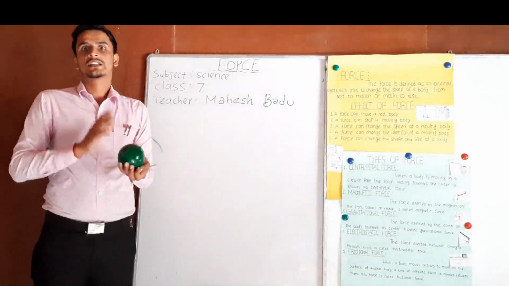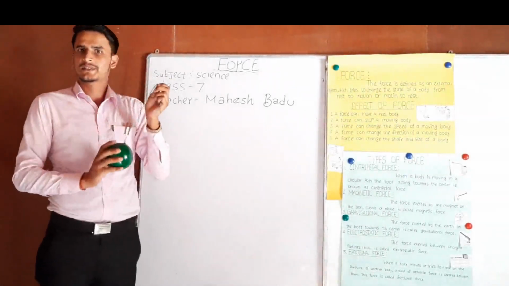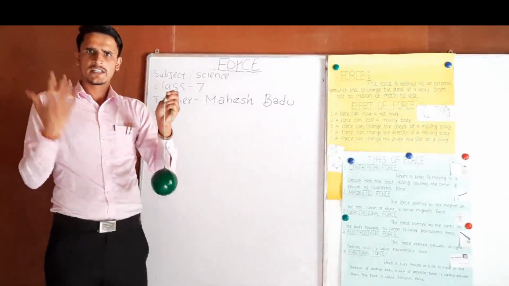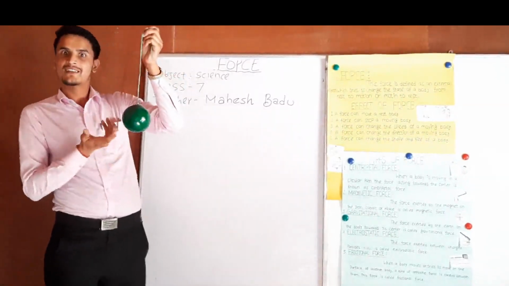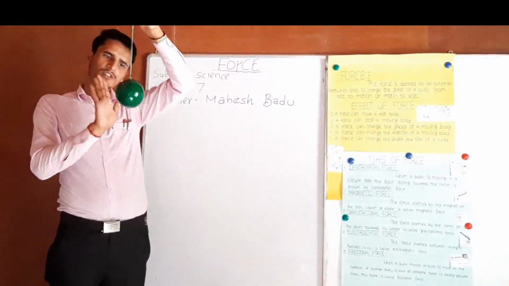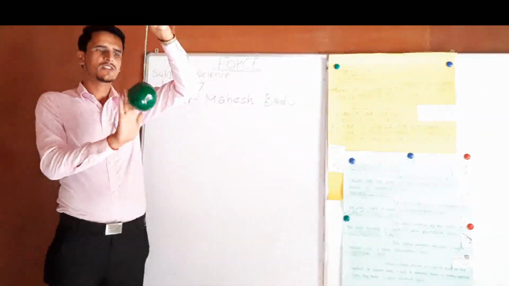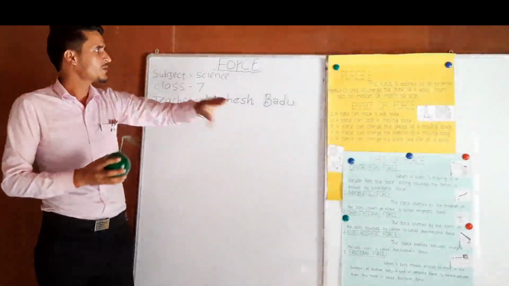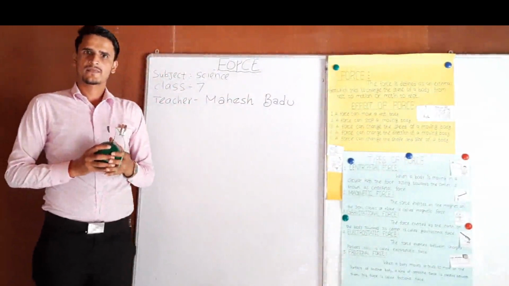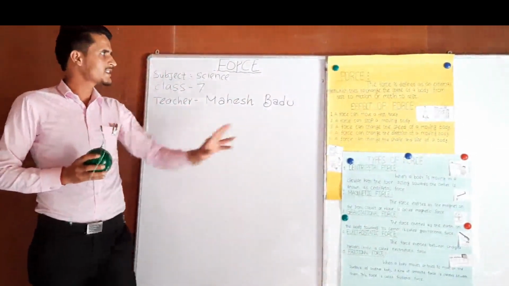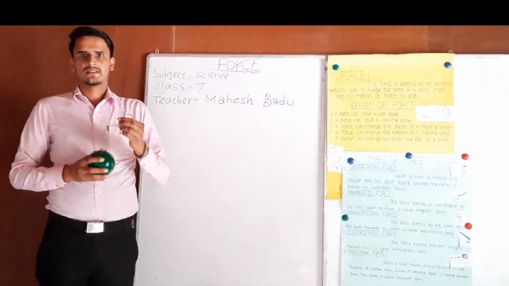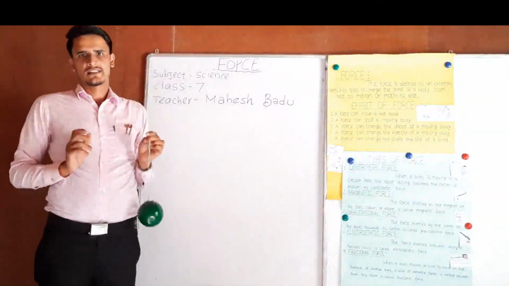That means the state of an object is changed. The force is applied from outside, so force is an external agent also. Force changes the state, the position of an object.